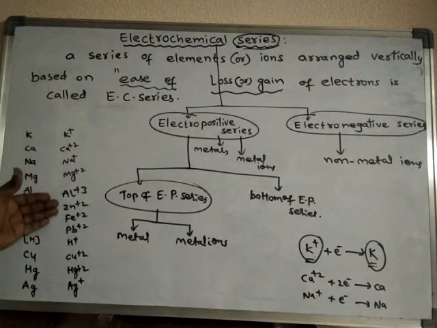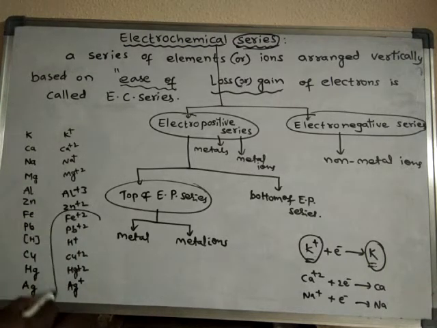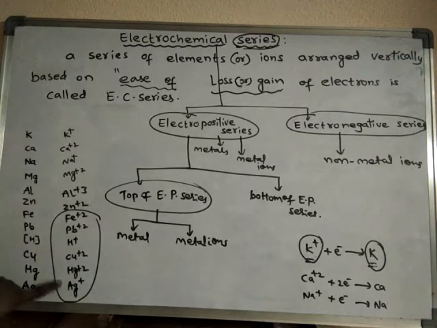The metal ions placed at the top of the electropositive series are stable in ionic form when compared to the metallic form. That is why they do not readily undergo discharge. Discharge means loss of charge and becoming a neutral atom. If you see the ions placed at the bottom of the electropositive series, these ions are somewhat less stable in their ionic form.